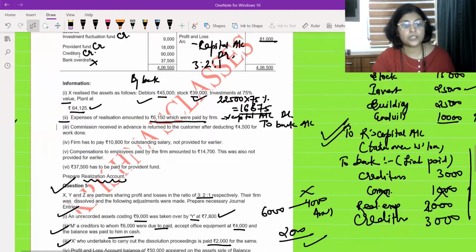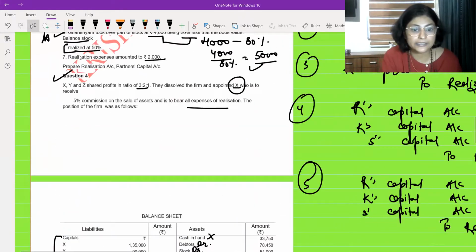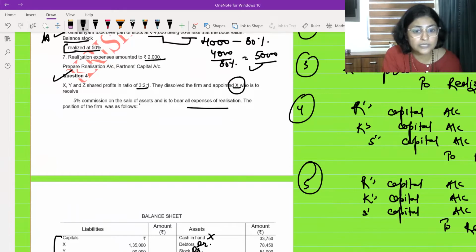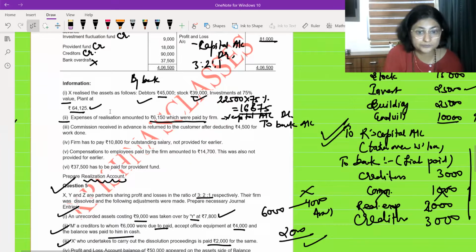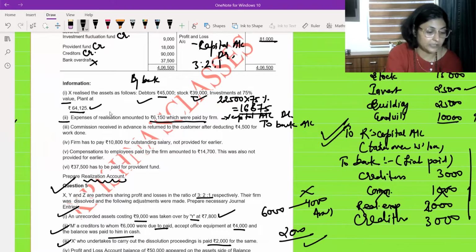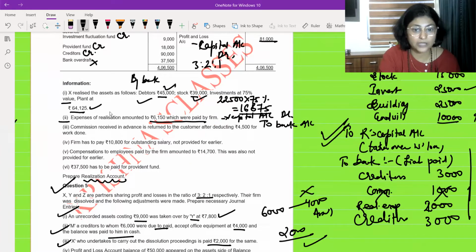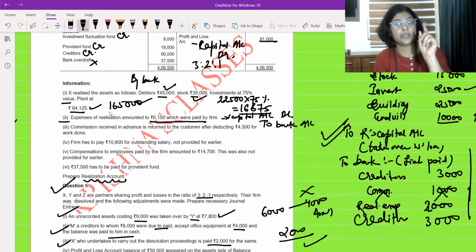But yeah, what commission we have to pay him? See what was written? 5% commission on the sale of asset. Means what is the sale of asset? See, sale of asset is 45,000 plus 39,000 plus 16,875 for investment plus 64,125. So the total is coming as 1,65,000. Let me tell you once again, what is the total?